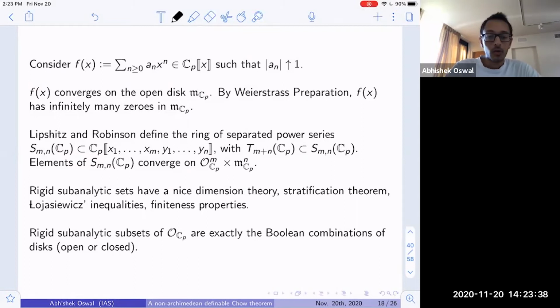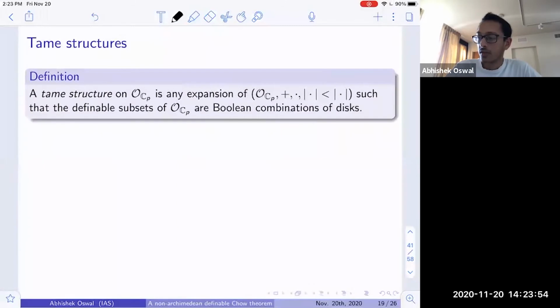And one important thing that they prove is that subanalytic sets of just the closed unit disk in dimension 1 are exactly the Boolean combinations of open or closed disks. And so a natural definition that one could make is this. In the o-minimal setting, one looked at arbitrary collections of such sets in R^n that are closed under first order operations, but such that the definable sets of just the one-dimensional real line should be Boolean combinations of intervals.